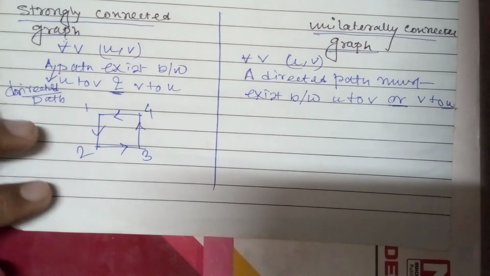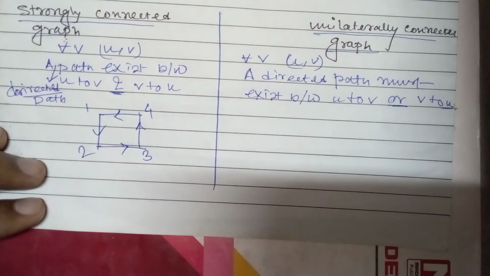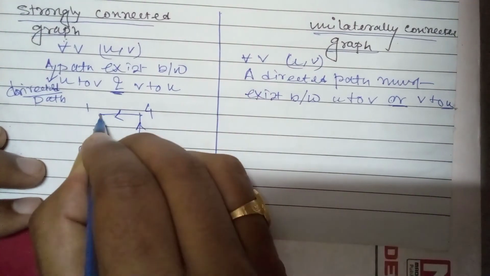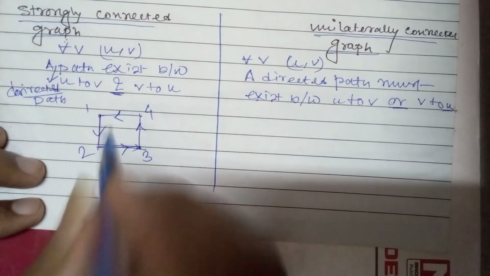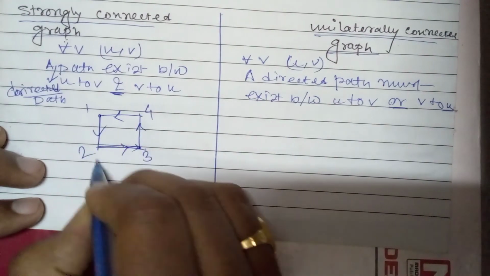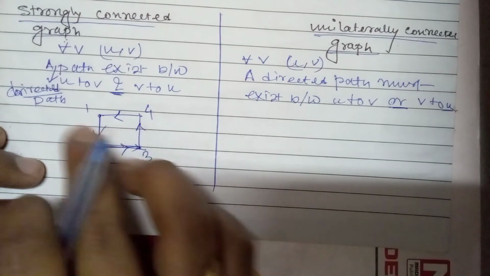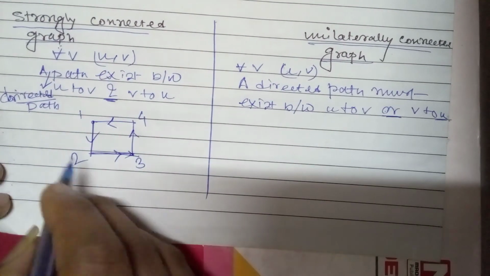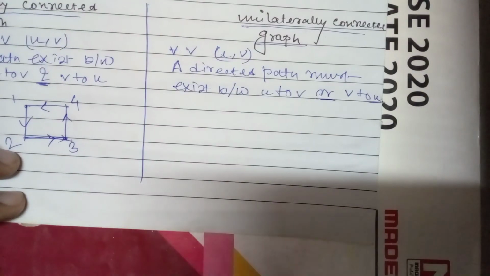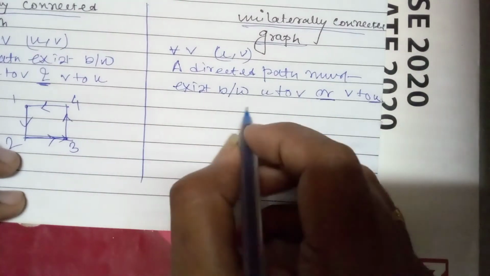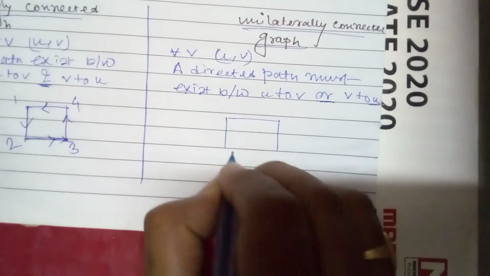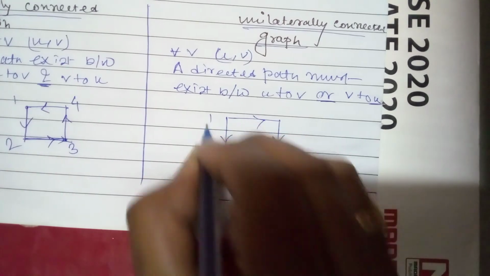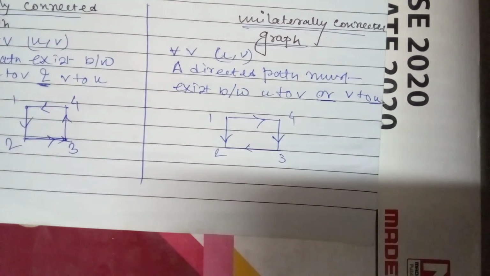So this is a digraph, and you can see from every vertex to every vertex there is a directed path. Let's say from 1 to 3 there is a directed path. You can see from 4 to 2 you can have a directed path. For every vertex there is a path between them. Okay, so this is called a strongly connected graph. And let's see one example of a unilaterally connected graph.